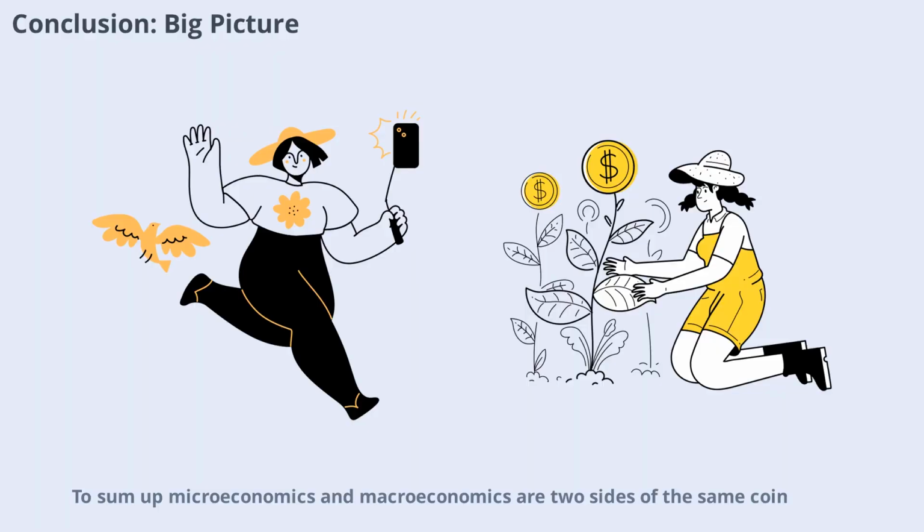To sum up, microeconomics and macroeconomics are two sides of the same coin. They offer different perspectives but are closely linked, each shaping and being shaped by the other. By understanding both, we gain a clearer view of how economies function, from individual choices to national trends. Whether you're a student, business owner, or curious observer, appreciating this relationship helps you make sense of the economic world around you.